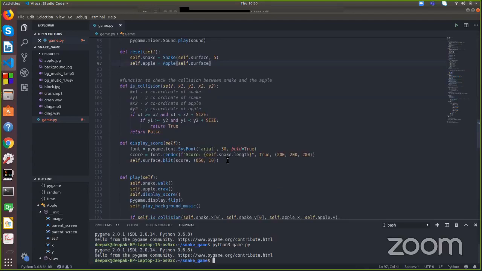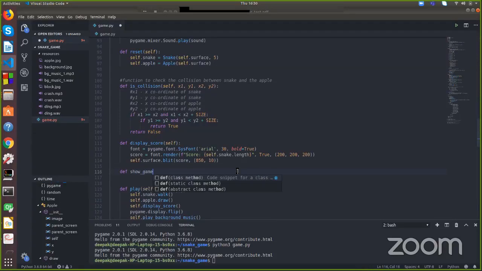So I will just write a function there. So when the game is over, we need to display the game over screen. Okay. So for that, if we want to write anything, we are gonna use the pygame font module.